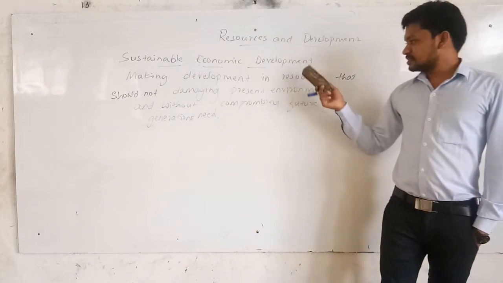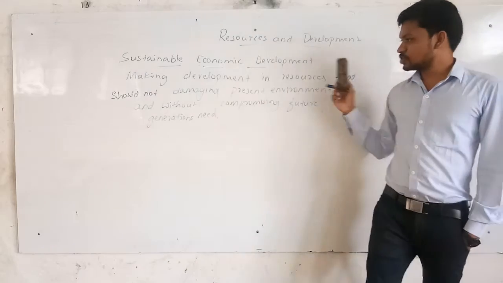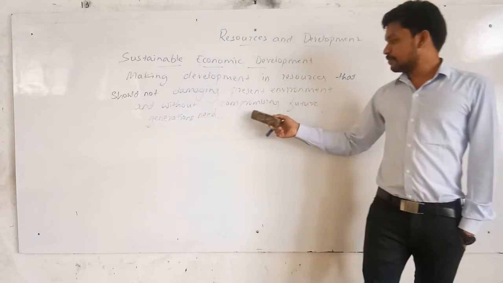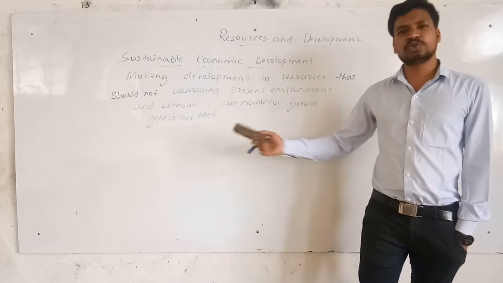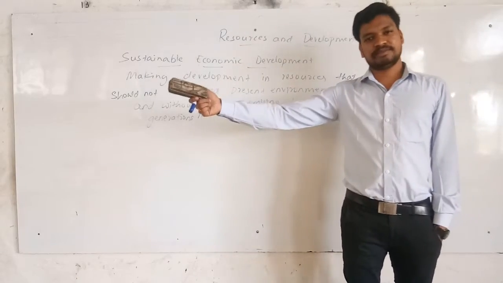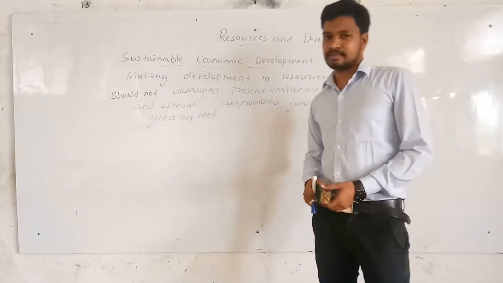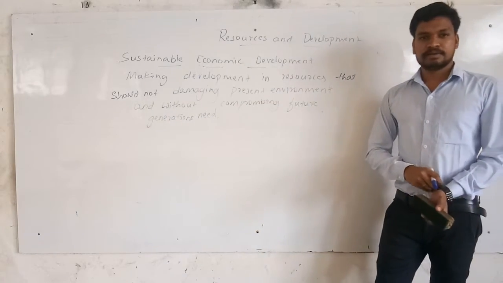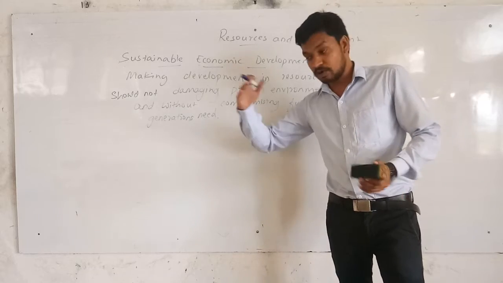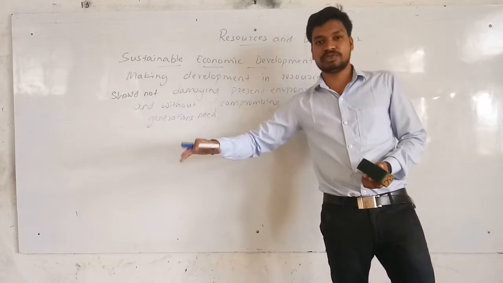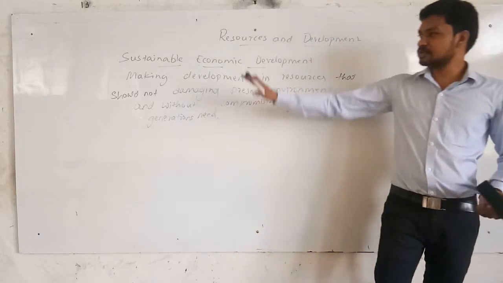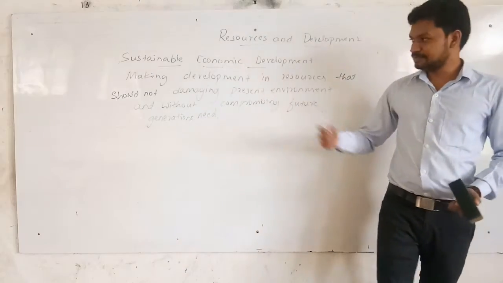Making development in resources that should not damage the present environment and without compromising future generation. This development should not compromise the future generation need. That's the meaning. We have to make a development in that resource that should not get over in this generation. We have to get the same resources in the future generation also. Then that should not damage the environment. It's about sustainable economic development. Right?